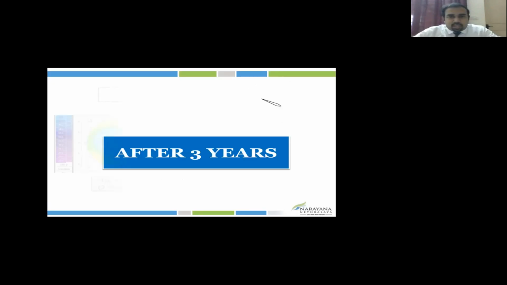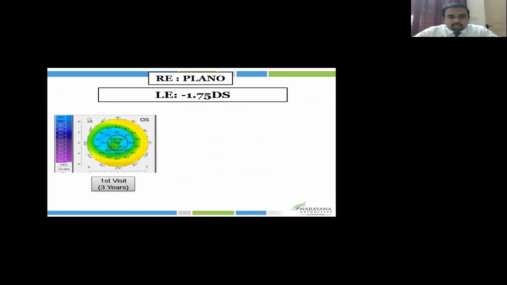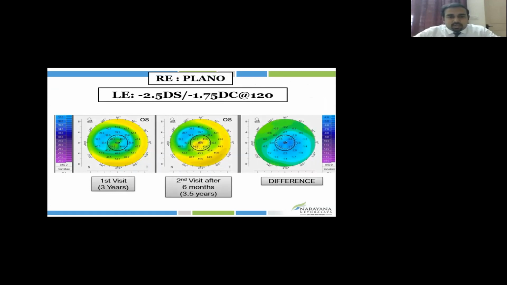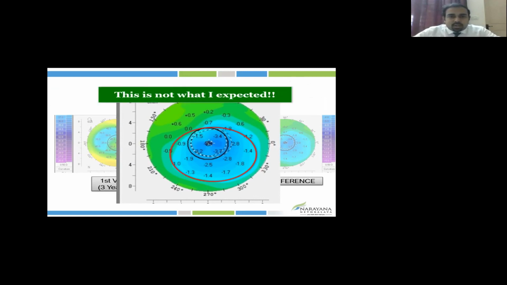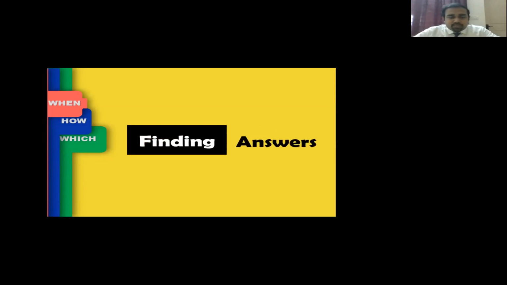And after 3 years, if you look at what happened, this was the first visit after the 3 years. And then after another 6 months after the first visit, she had an obvious ectasia just developing. And if you look at this, it was close to 3 to 3.5 diopters of steepening in the central and the paracentral cornea. So this is absolutely not something that we can expect after understanding Corvus to that extent. But is there anything better? How can we find answers? If CBI and TBI are the final ones, or should we start looking at more?